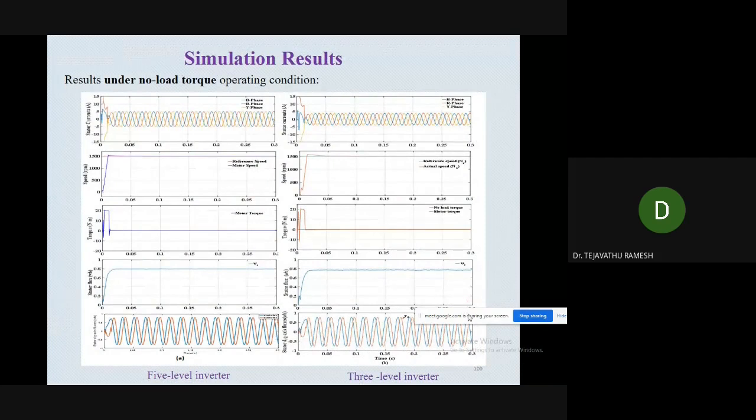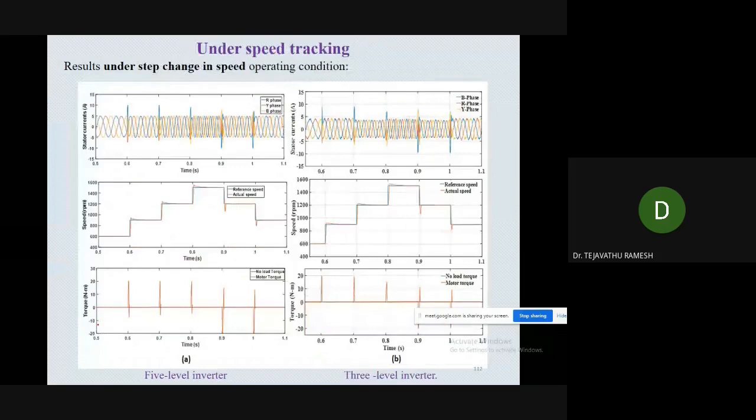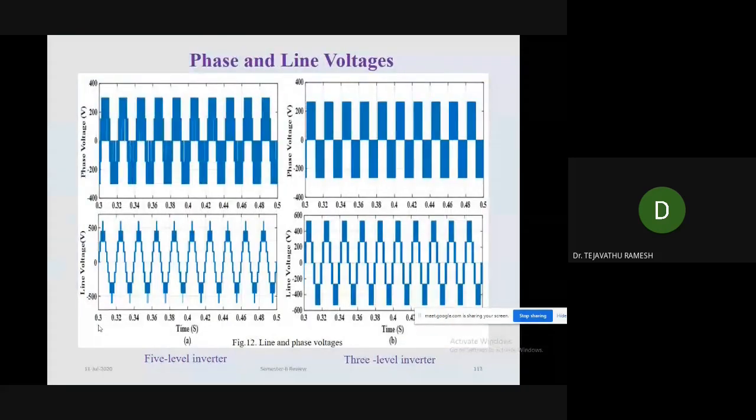And this is the simulation result for the 5 level and the 3 level. So here we may not identify it exactly, but there is a torque ripple content difference. If you zoom, then we can identify that. So here it is shown in the zoomed manner, so here you can see the difference. Here are the 3 level line voltage and 5 level line voltage, and the phase voltage is also given here.